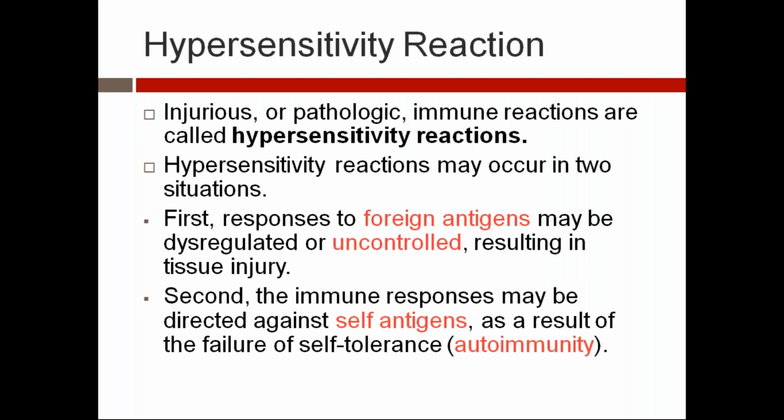Hypersensitivity reaction: an injurious or pathological immune response is called a hypersensitivity reaction. It may occur in two situations. First situation is the response to foreign antigens may be dysregulated or uncontrolled, resulting in tissue injuries. Second is the immune response may be directed against our own body antigens, self antigens, as a result of failure of self tolerance. It is called autoimmune response, autoimmunity.